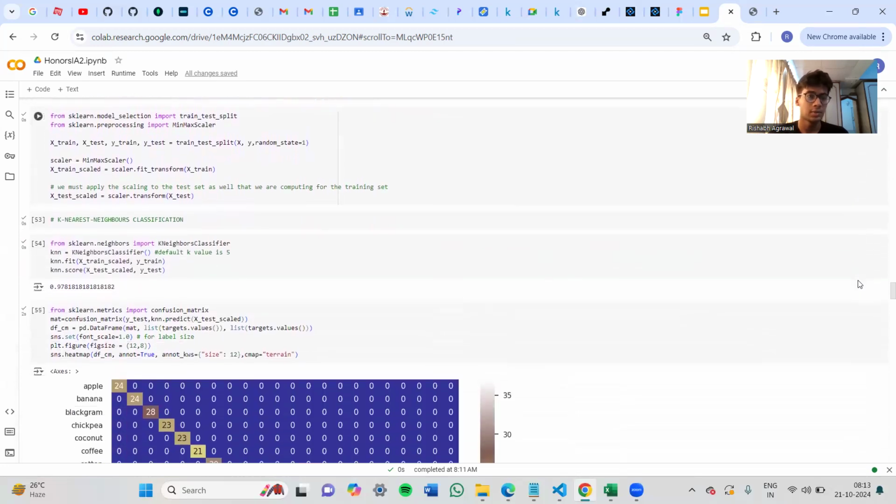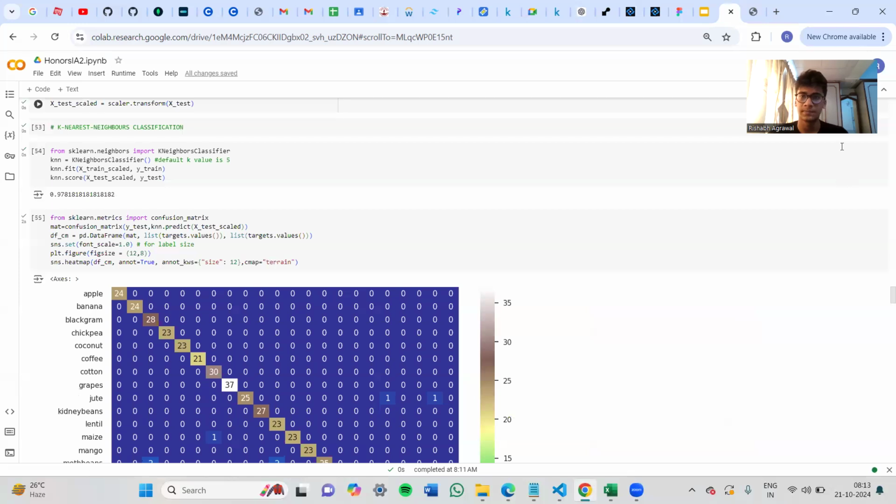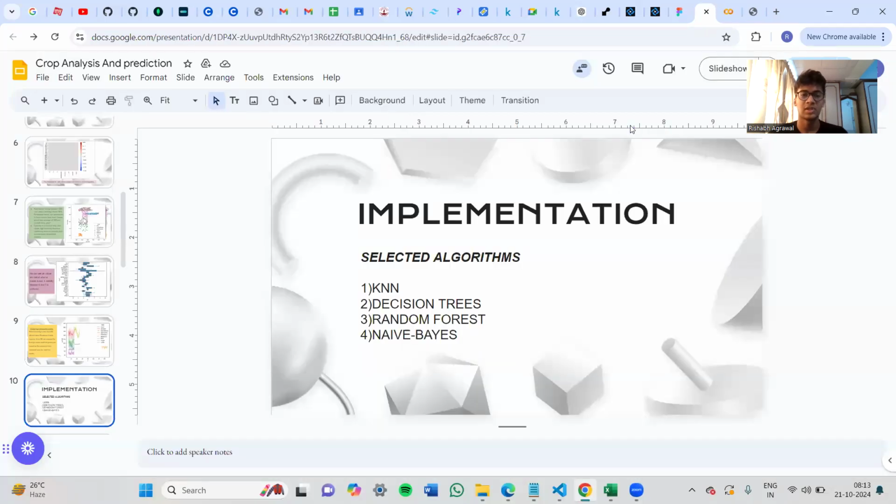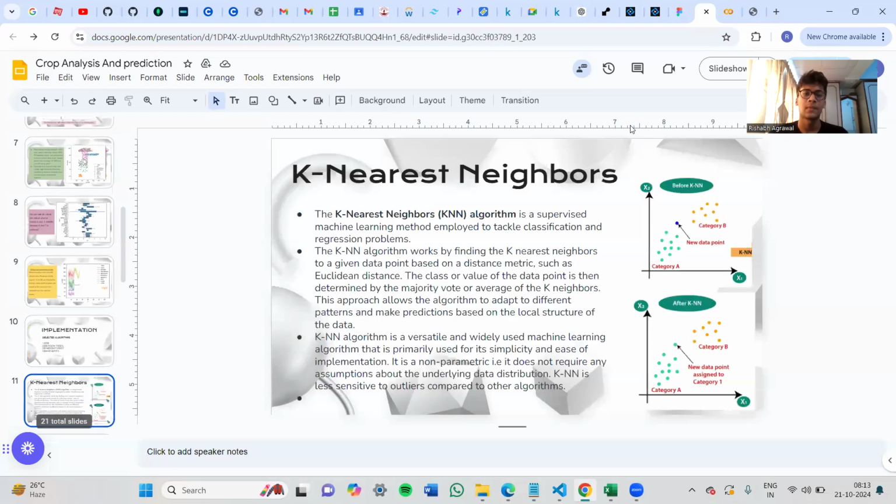So let's start with our model. First, implementation. The models that we have selected are all classification models. We are using KNN, decision trees, random forest, and naive Bayes, as they have been used in our research paper as well and are simple to implement. First is K nearest neighbors.